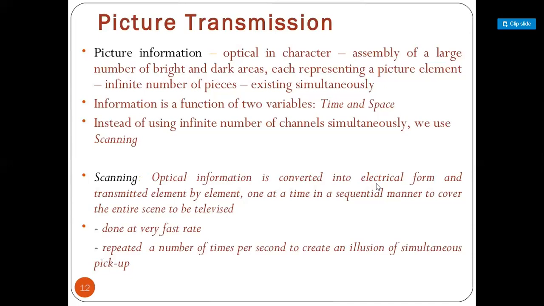So when the scanning is done very fast, within 1 second 25 scannings, it looks like the illusion of simultaneous pickup, and the illusion is nothing but a continuous formation of the picture.